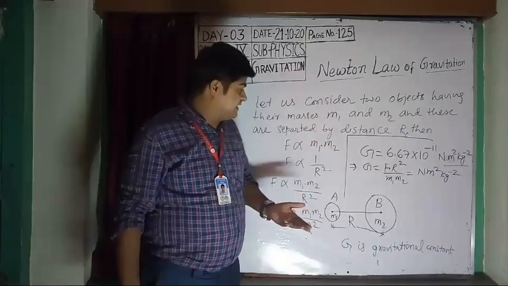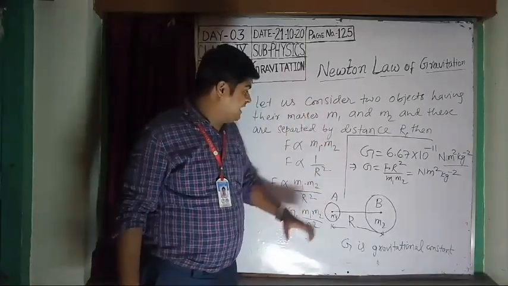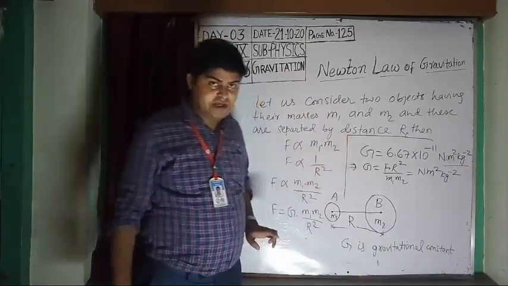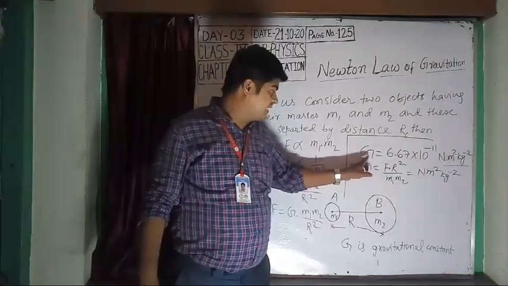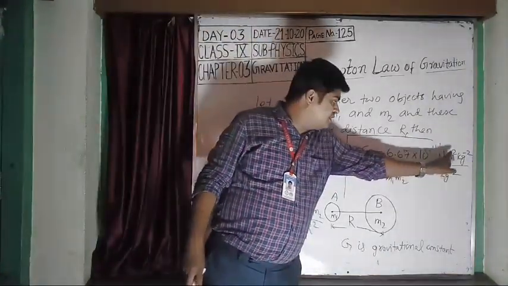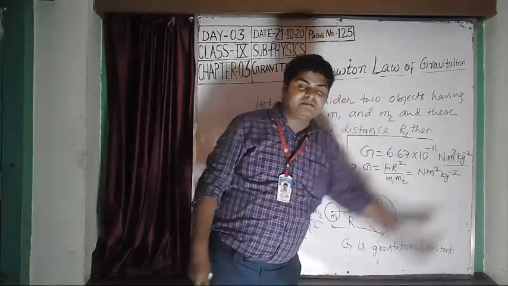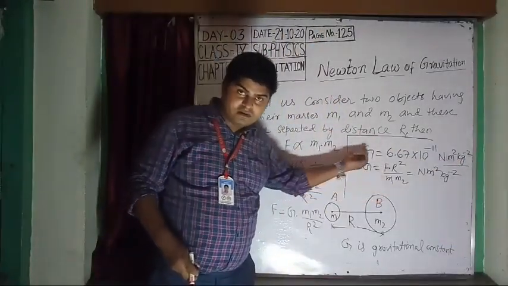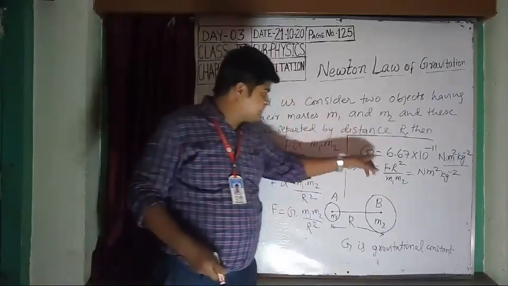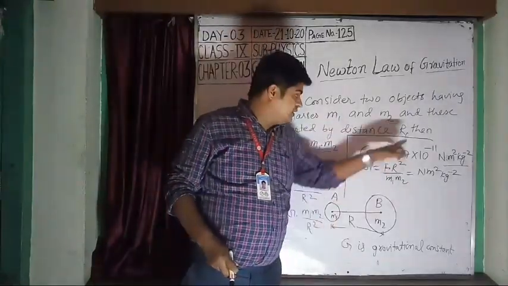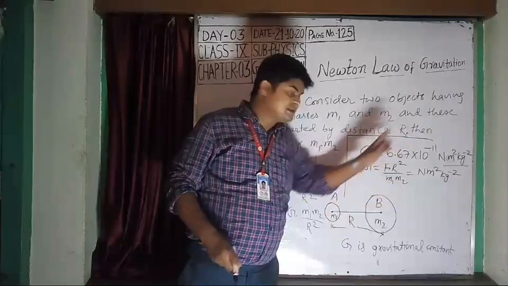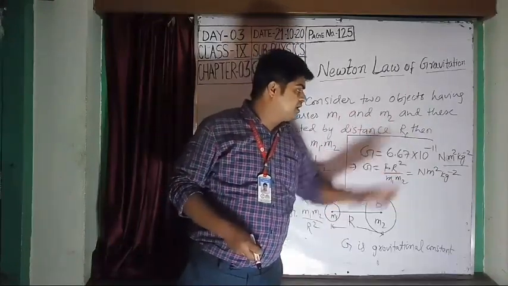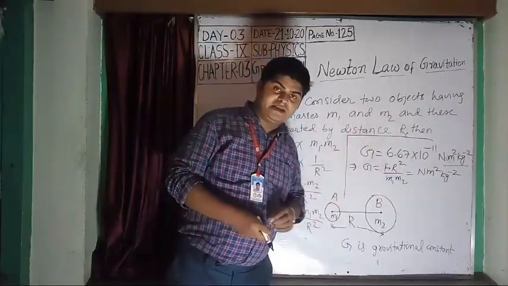It will be asked in the exam: what is the SI unit of capital G? The SI unit of capital G is Newton meter square kg minus 2. And the value of capital G is 6.67 into 10 to the power minus 11 Newton meter square kg minus 2.